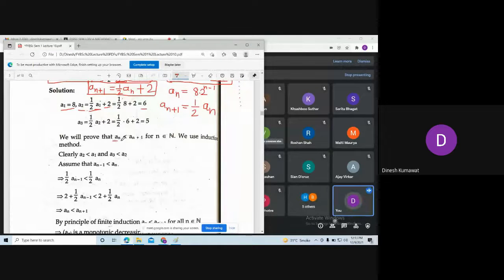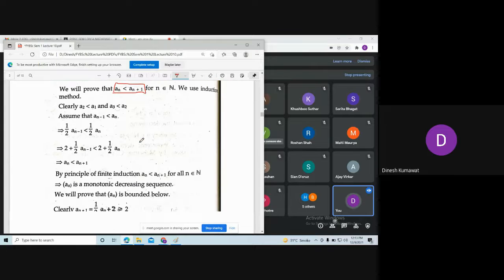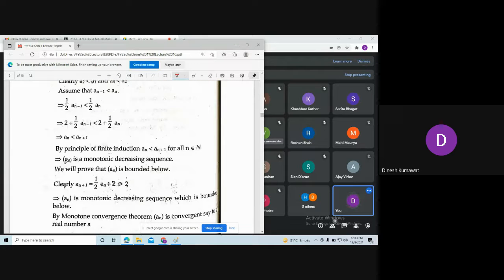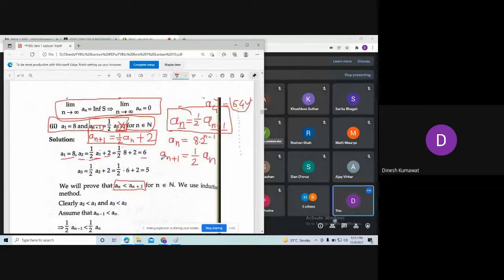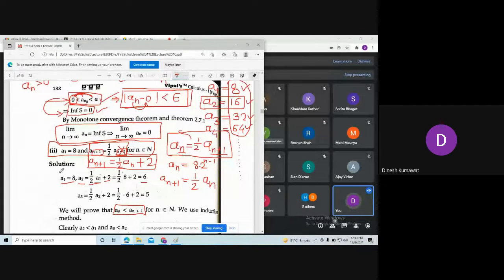So you can see we are getting this kind of relation, that is an is strictly less than an plus 1. So you can use induction, okay, to check that this sequence is monotonically decreasing. Now remember, this is a different example, in which we concluded that the sequence an is not bounded above, though it is monotonically increasing.